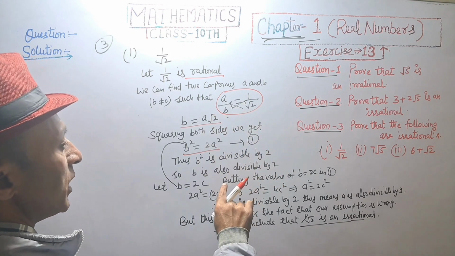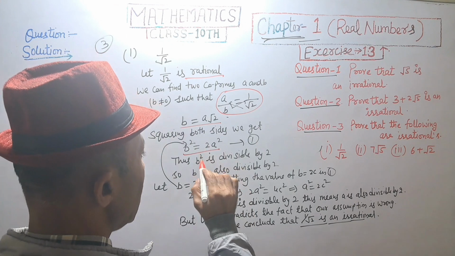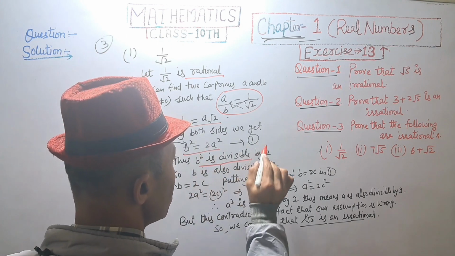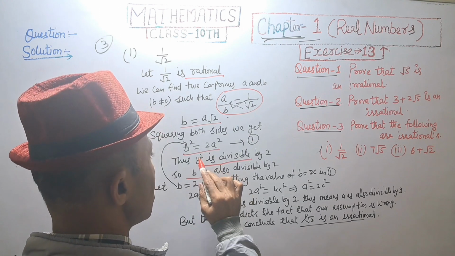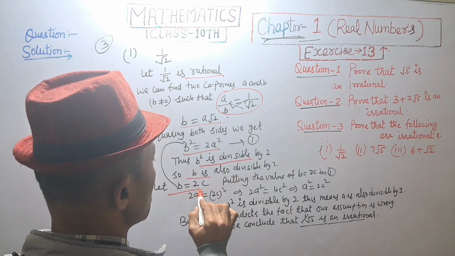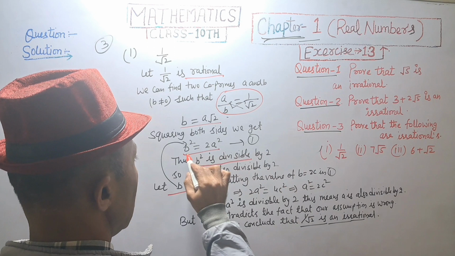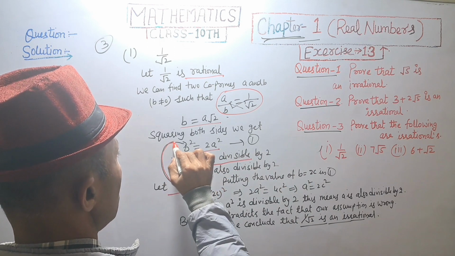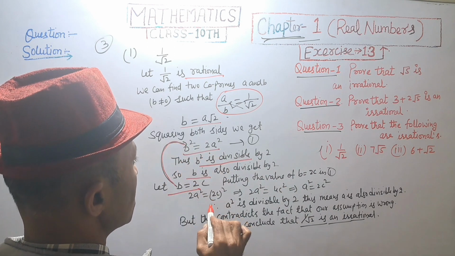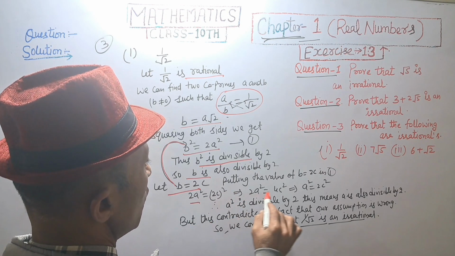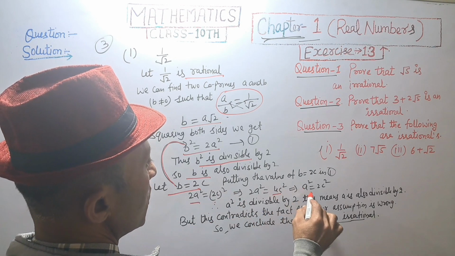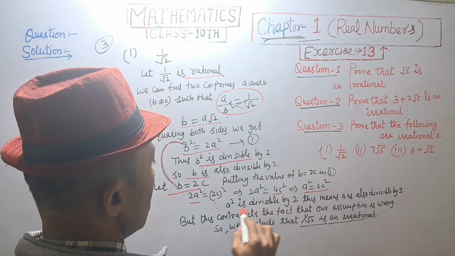It's equation first, and thus by theorem b square is divisible by 2, and so b is also divisible by 2. Let us suppose b is equal to 2c, and putting the value of b in equation first, we get 2a square is equal to 4c square, and a square is equal to 2c square.